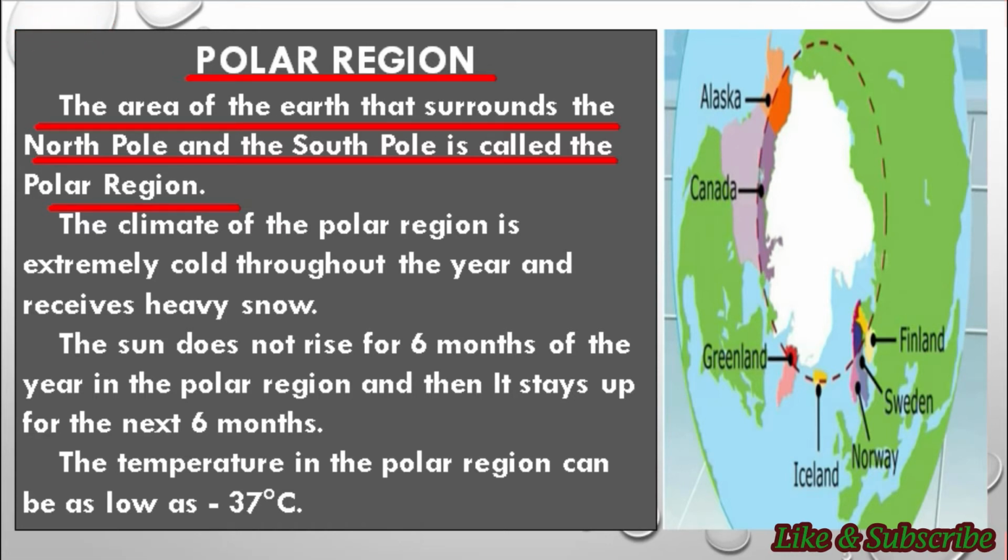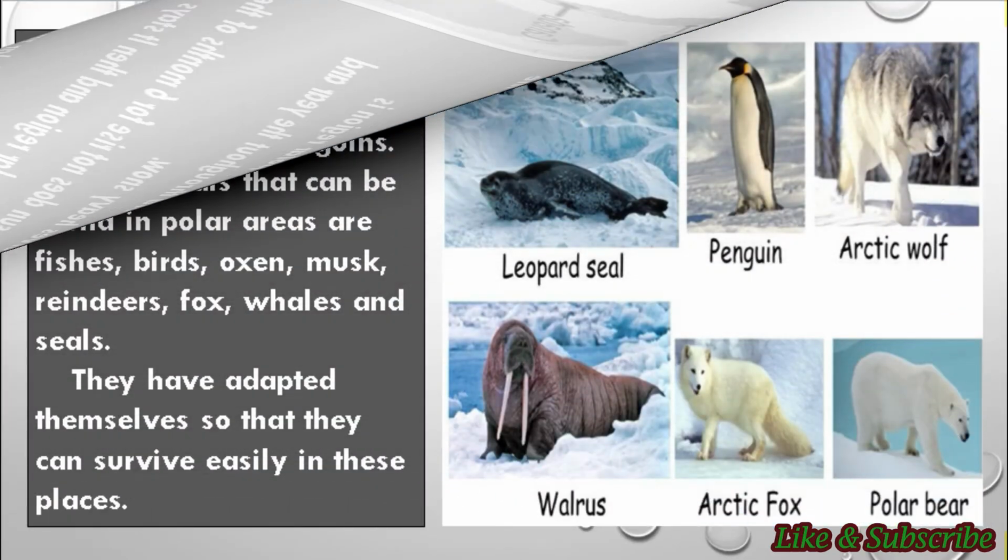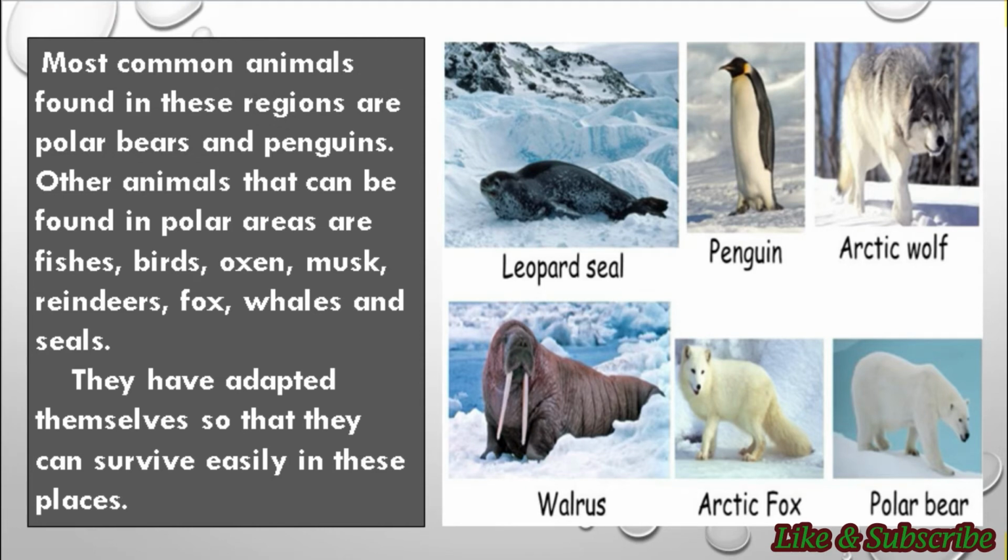And here for 6 months the sun doesn't set at the poles, while for the other 6 months the sun doesn't rise. So students, during the winter season the temperature in the polar region can be as low as -37°C. The animals that live here in these extreme conditions have adapted themselves according to the climate of these regions in order to survive there.